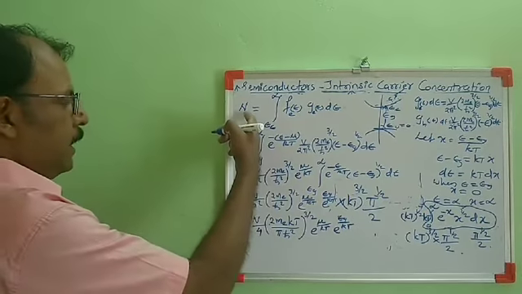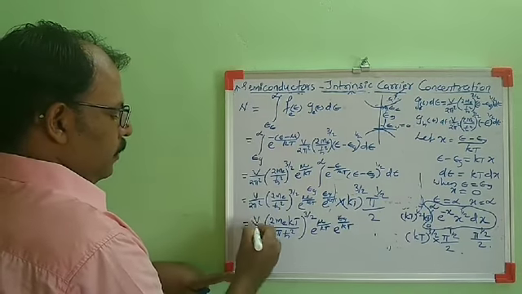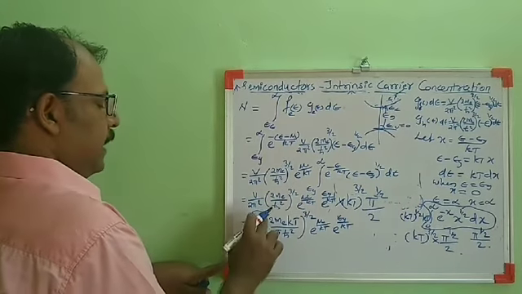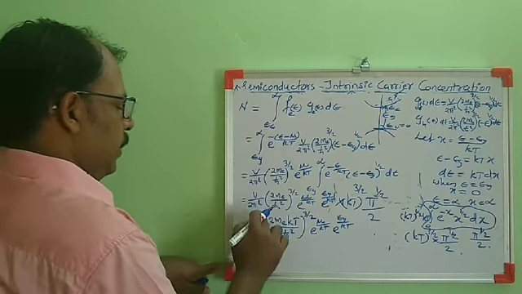So if we take the number of electrons per unit volume, where V is the volume of the cell, the volume of the crystal, then V equal to 1.